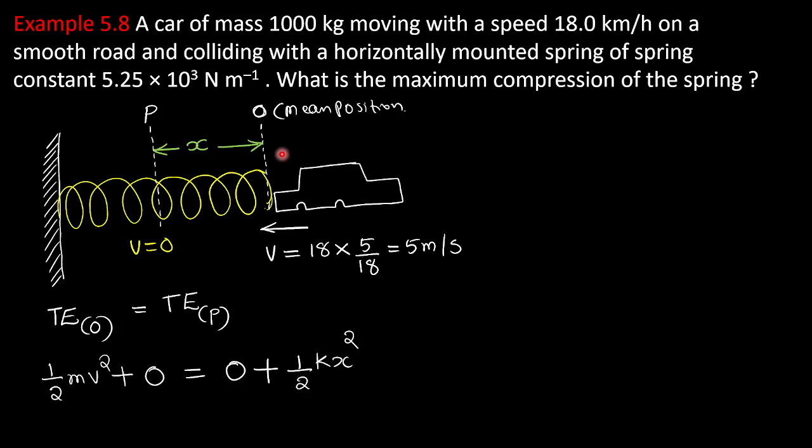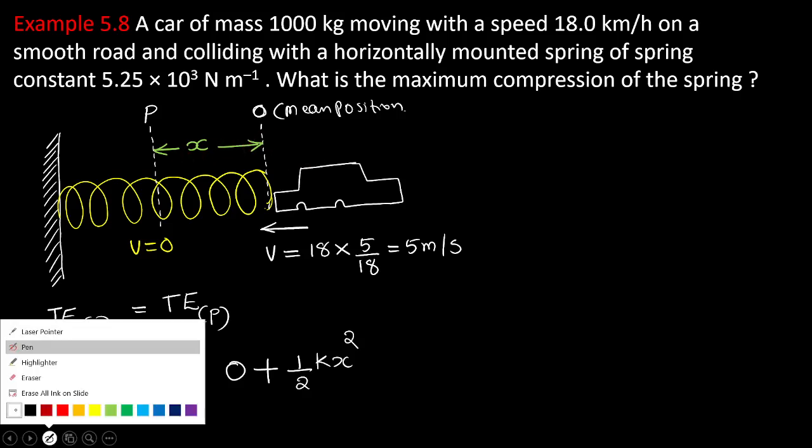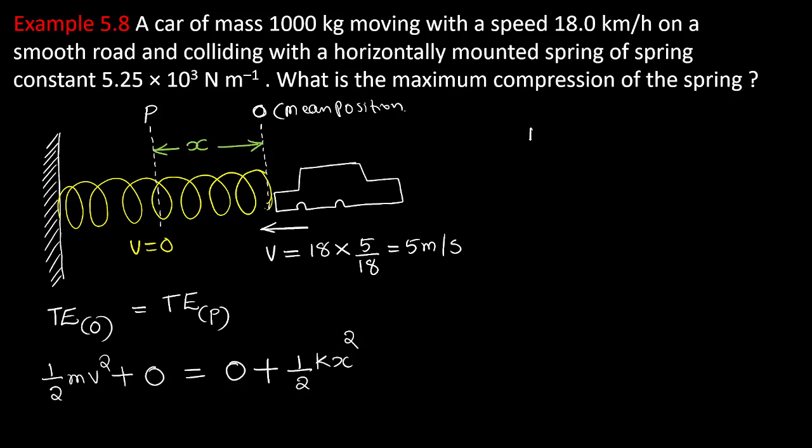I use the energy conservation principle. Okay. So let me write again. Half mv square is equal to half kx square. Is that correct? Half mv square equal to half kx square.